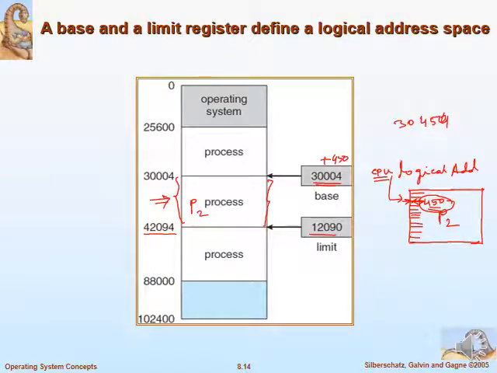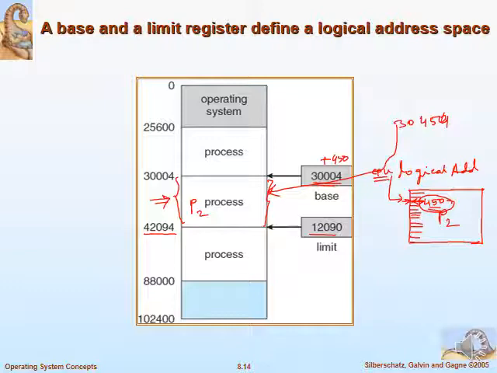So the CPU will directly reach that particular location of the silicon device and fetch the instruction to execute, or maybe the data. Again I am repeating, the CPU will generate the logical address, and the logical address will be added to the base address of the partition where the process is located.